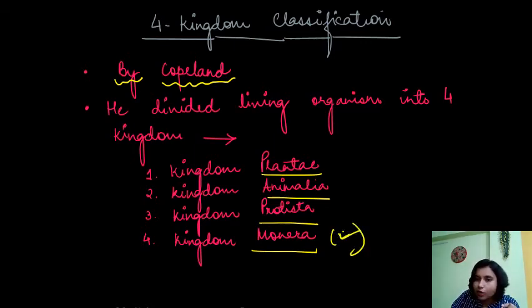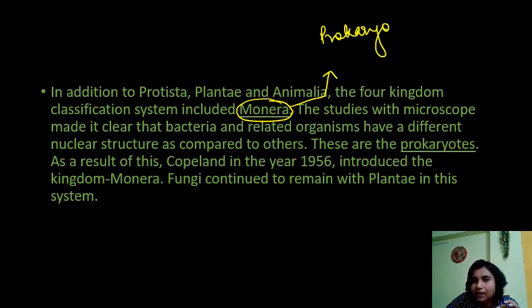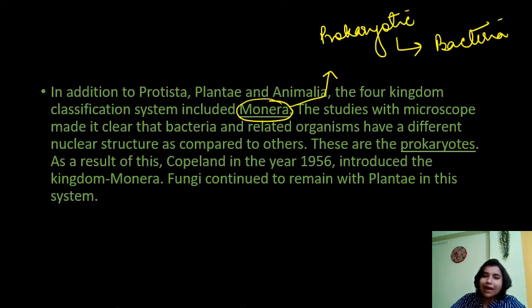Now we will see what is Monera. In addition to Protista, Plantae and Animalia, the four kingdom classification includes Monera. What does Kingdom Monera basically include? It includes all the prokaryotic organisms, basically your bacteria, right?